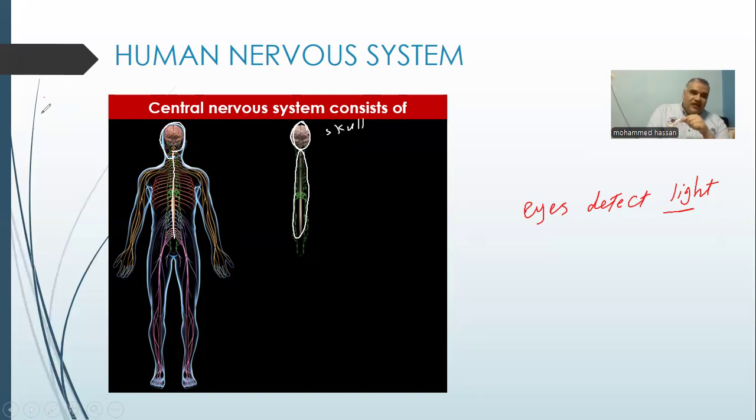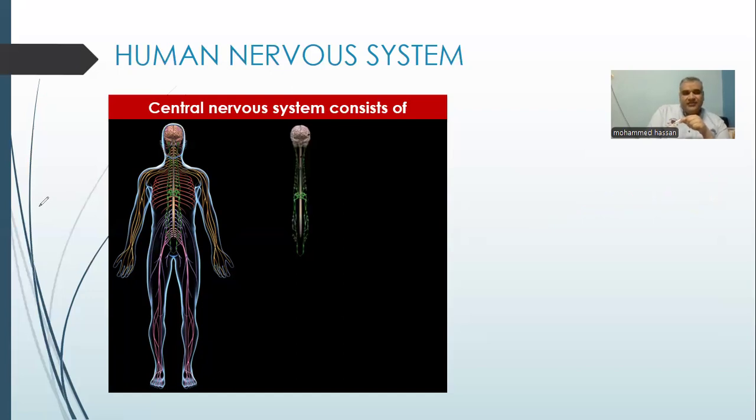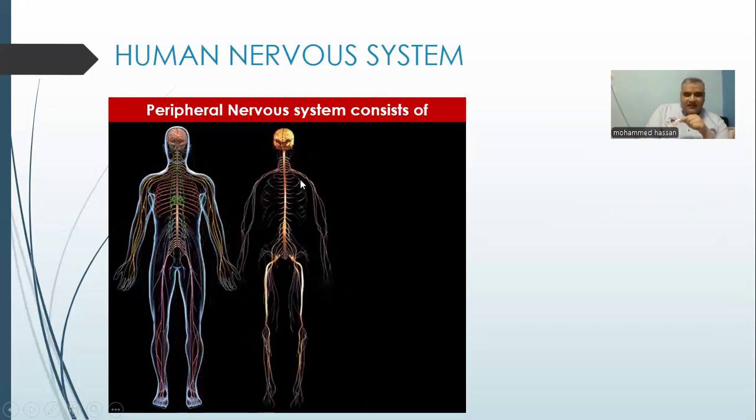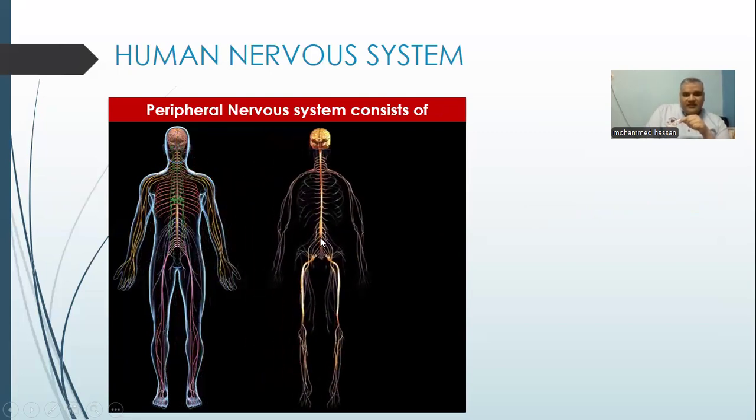Then we have branched nerves from the brain and also from the spinal cord. The nerves branching from the brain are called cranial nerves. Cranial nerves are 12 pairs that branch from the brain. Then the spinal cord has many branches.